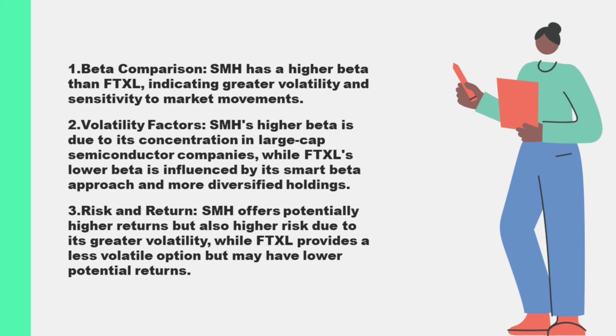For the VanEck Semiconductor ETF (SMH) and the First Trust Nasdaq Semiconductor ETF (FTXL), the beta values reflect their volatility and sensitivity to broader market changes, particularly within the semiconductor sector, which is known for its cyclical nature and sensitivity to economic conditions. SMH generally has a beta greater than 1, often around 1.3 to 1.4. This higher beta indicates that SMH is more volatile than the broader market.